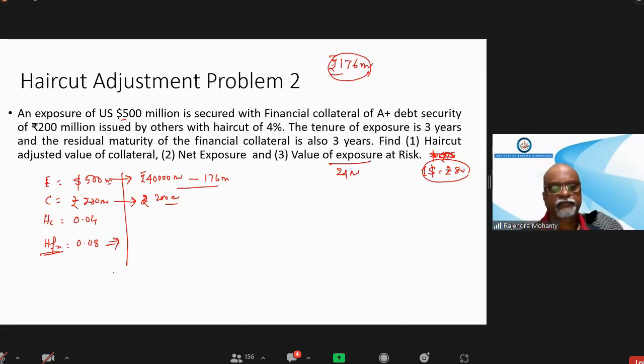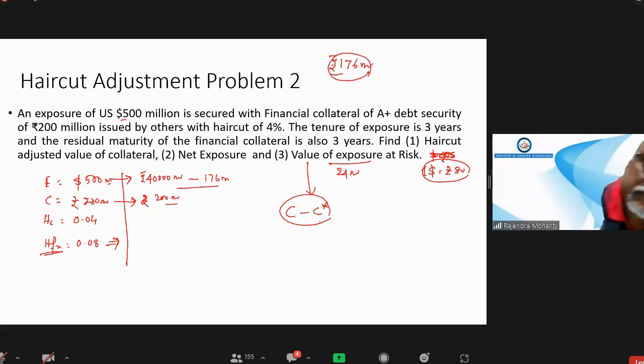Value of exposure at risk. Understood. Clear? There is no issue with the problem. Value of exposure at risk, I told you, na? Original collateral 200 minus adjusted collateral 176. This is the value of exposure at risk. All answers will be in rupees. Sir, answer for net exposure? 40,000 minus 176. You calculate the net exposure.